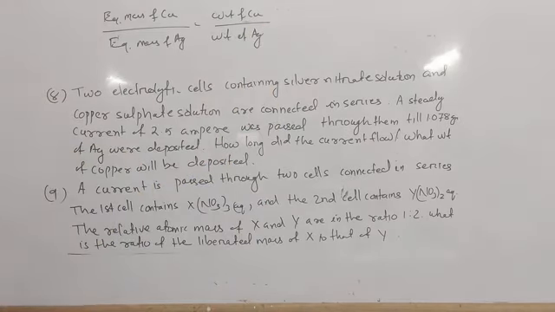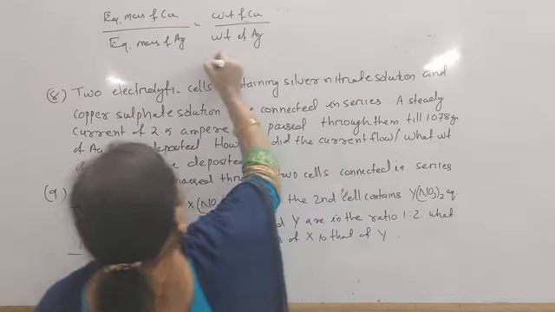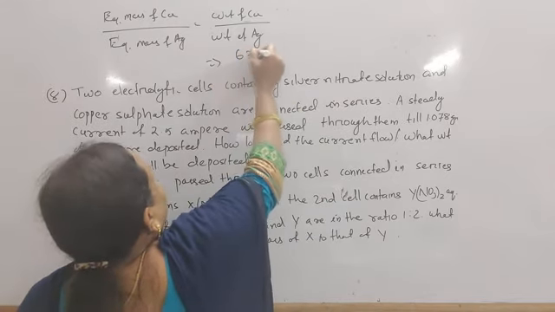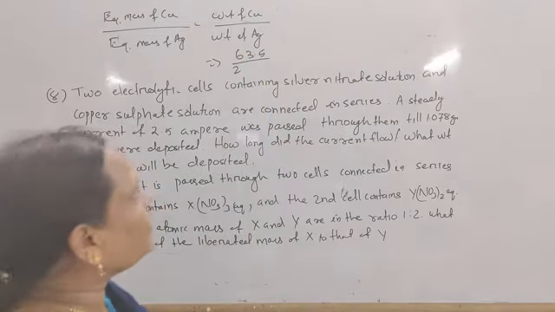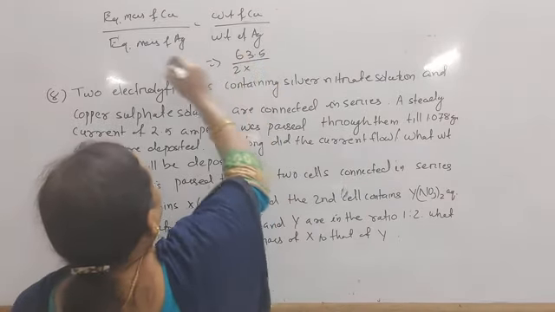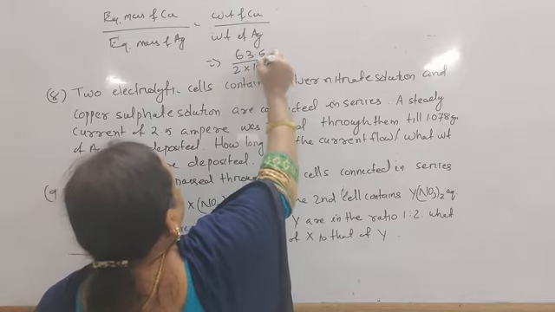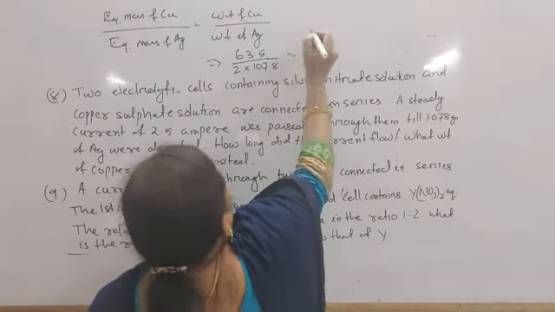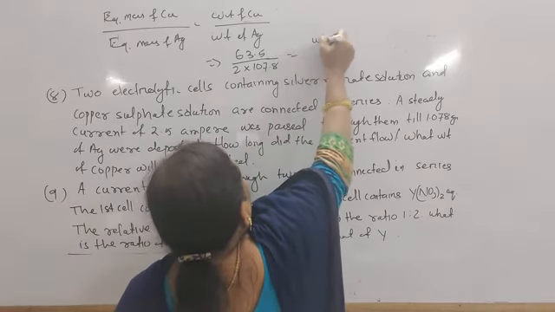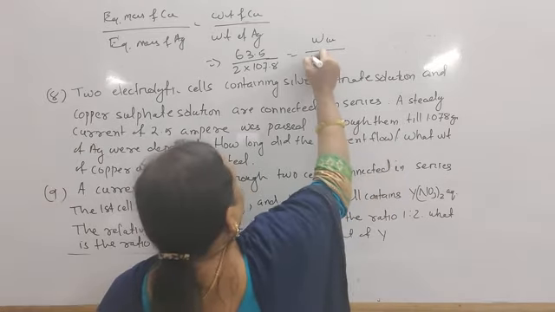The atomic mass of copper is 63.5, so this implies that 63.5 by 2, that is 31.75, by equivalent mass of silver 107.8 by valency 1, equal to weight of copper divided by weight of silver.